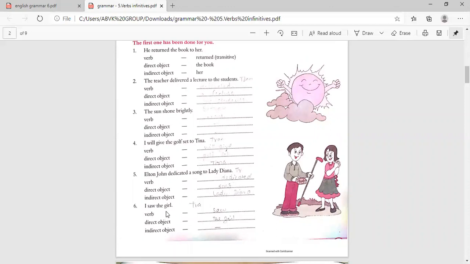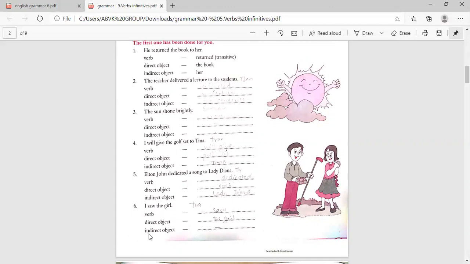And I saw the girl. Verb, saw. That's all. The next, no object. I saw the girl. So girl is a direct object. So whom did I see? The girl. So that is a direct object. And there is no indirect object. So it is also a transitive verb.